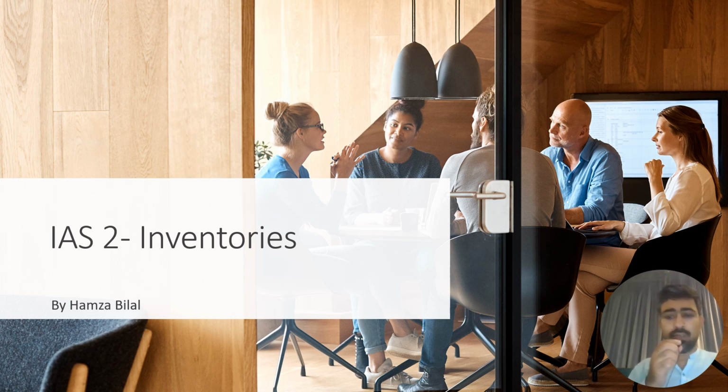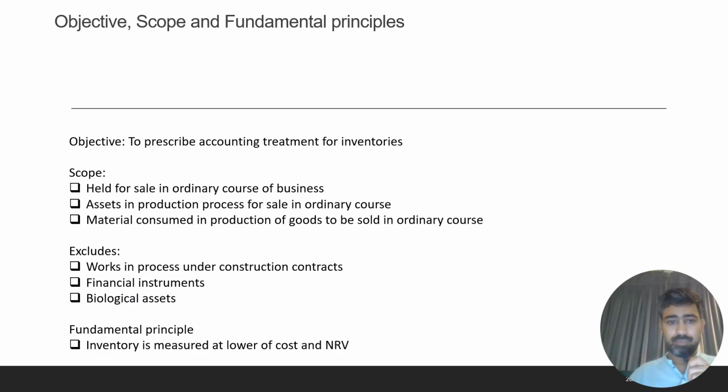So let's start from today's lecture, that is IAS 2 Inventories. So basically, the objective, scope, and fundamental principles. The objective of IAS 2 is basically to prescribe the method for accounting treatment for inventories. What is the scope of this standard?